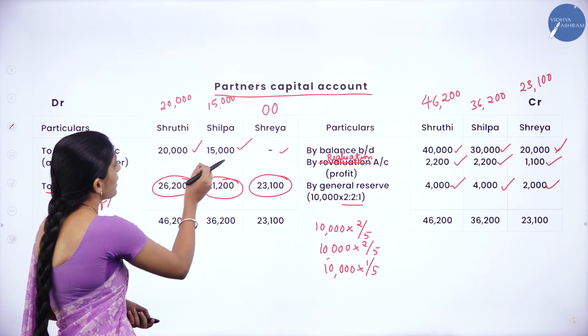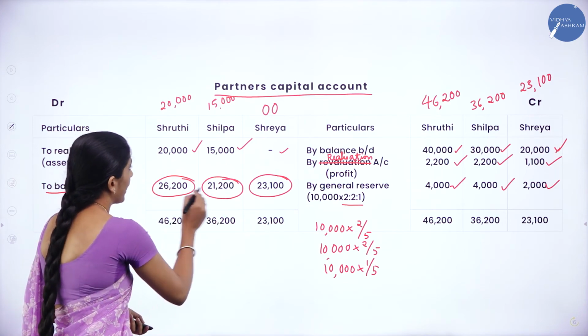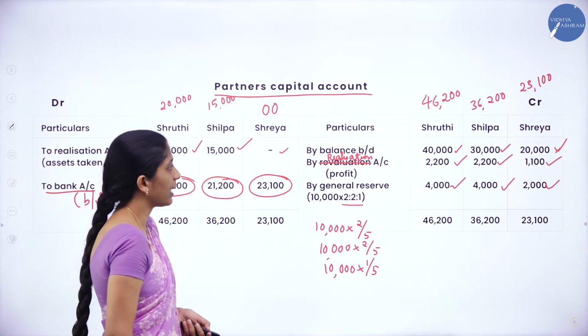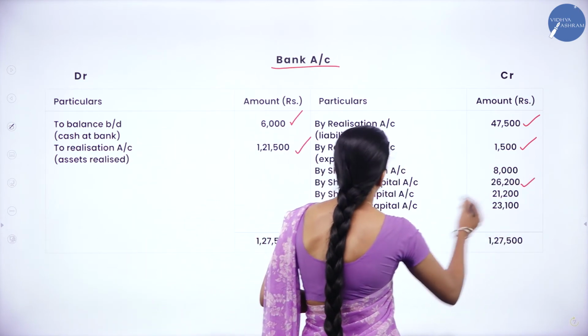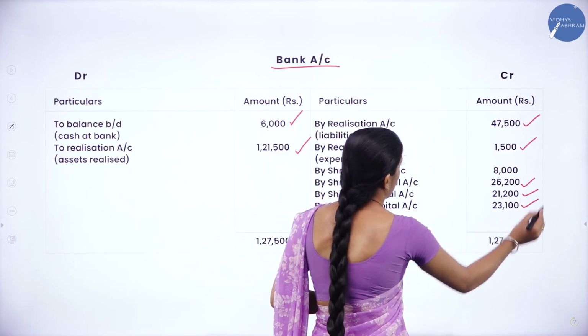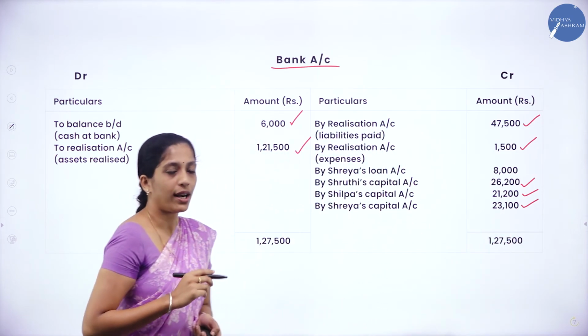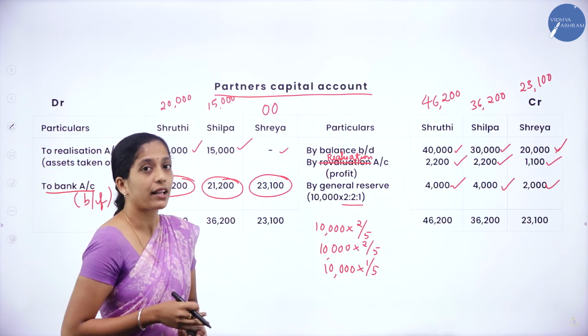That is by Shruti's capital account, by Shilpa's capital account and by Shreya's capital account, and we'll write the balancing figure amount. That is by Shruti's capital account 26,500, by Shilpa's capital account 21,200, by Shreya's capital account 23,100. Now we are done with partners capital account. There is no bank account.